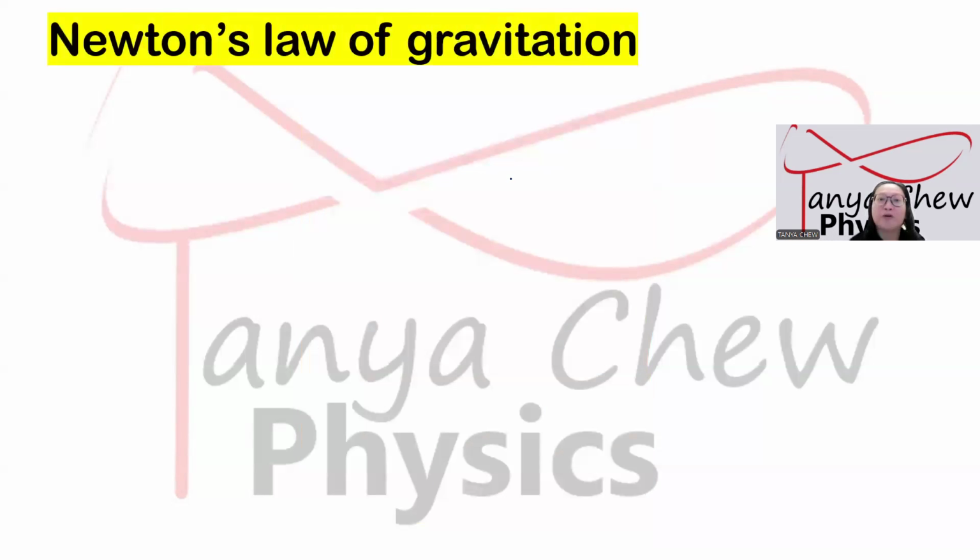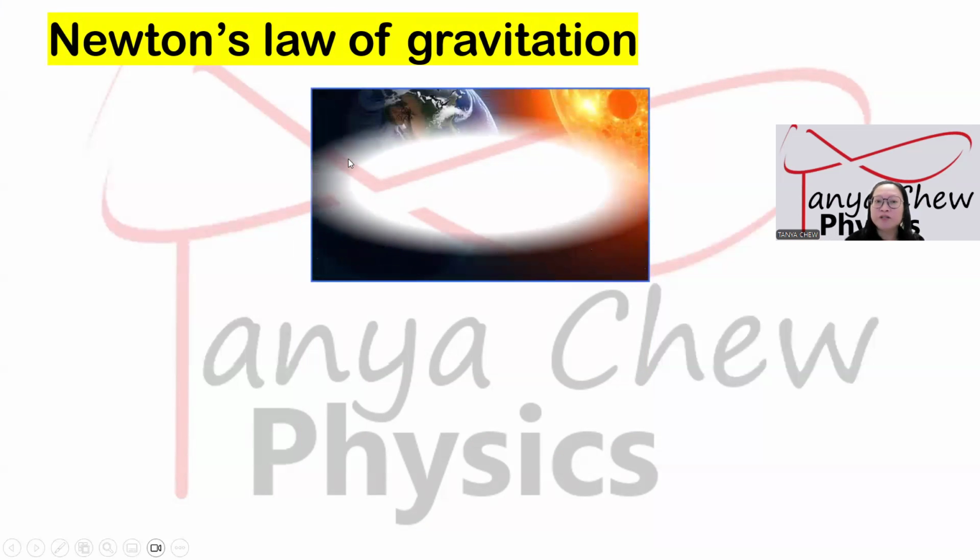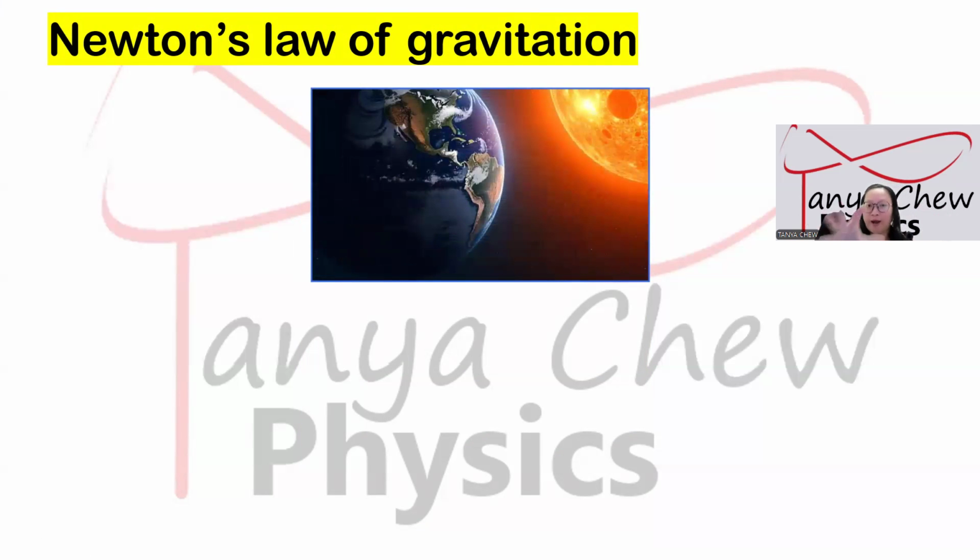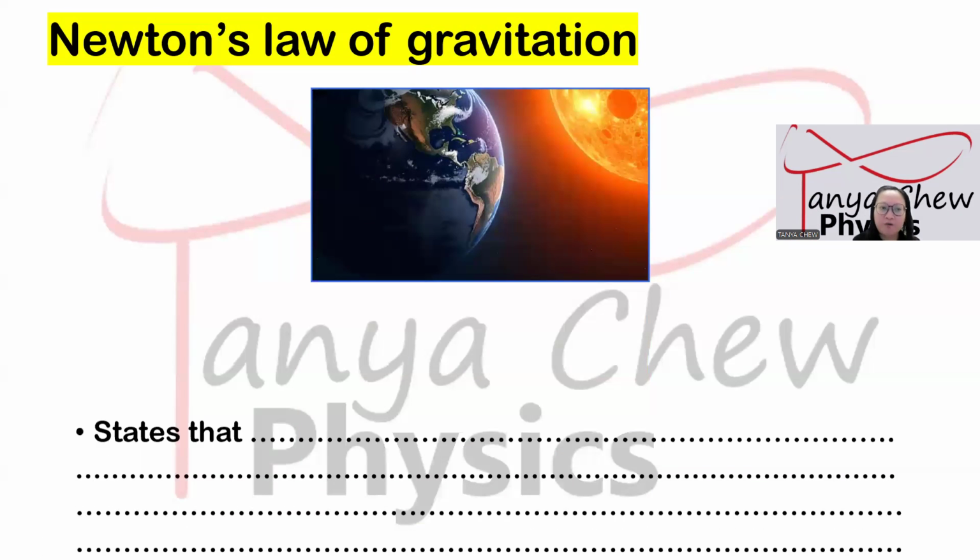Let us discuss Newton's law of gravitation. I just put a picture here so that you can see this is the sun and this is the earth. Sun and earth are two masses, right? They are further away from each other, not as close as shown in the picture, or else we'll all be melted. Don't you think so? That is the distance between the sun and the earth.